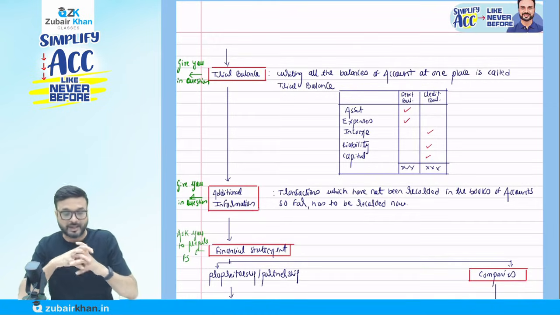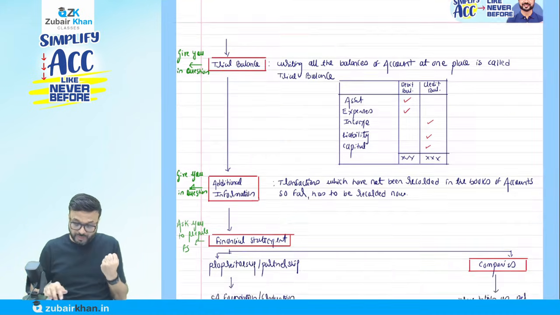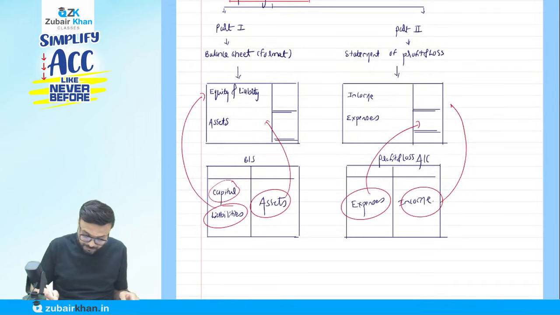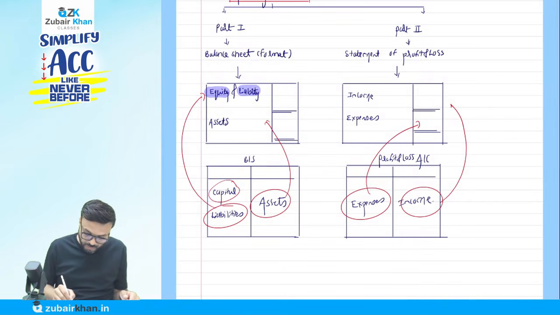But before we come to the financial statement, we have to know certain terms. What do you mean by equity? What do you mean by liability? What do you mean by asset? What do you mean by income? And what do you mean by expense?